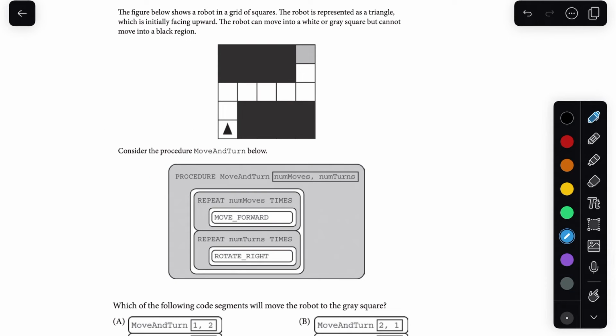Moving on to the next problem, this one says the figure below shows a robot in a grid of squares. The robot is represented as a triangle, which is initially facing upward. The robot can move into a white or gray square, but cannot move into a black region. So we have our robot down here, and it's facing up. And the robot can't move into these black squares, or black regions, I guess we're calling them.